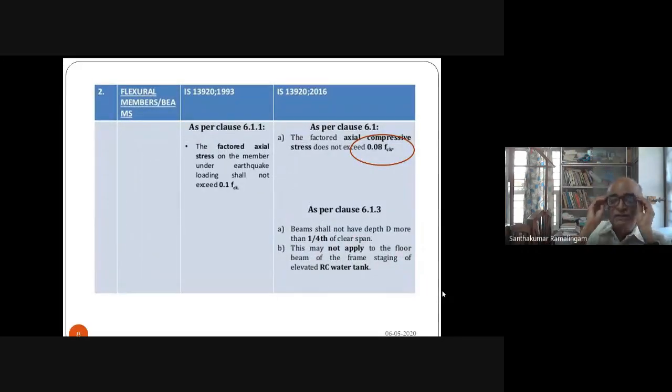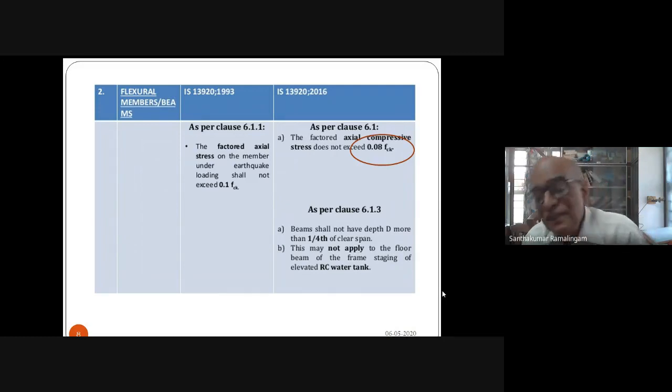Now the definition, first we will take up the beams. If we do an analysis, many of the beams may also be attracting axial compressive stress. Therefore, many of the horizontal members may attract axial compressive stress. If there is an axial compressive stress, then should it be designed as a column or should it be designed as a beam?